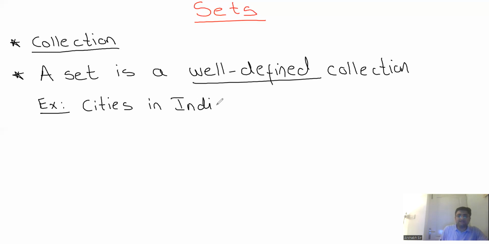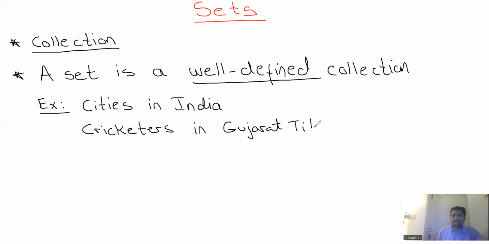Now, guys, the cities in India are fixed, right? There's no ambiguity over here. So this is basically a set. All right. If I say cricketers in, which team won the IPL? Gujarat Titans. Yes, sir. If I say cricketers in Gujarat Titans. So again, guys, this is a set, right?